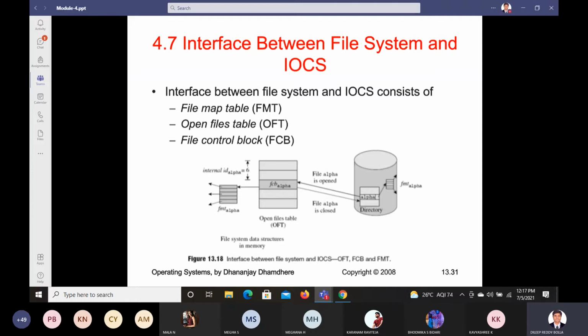Okay, in this diagram what it says is going to show the arrangement or setup when a file, this file is there here, alpha. So this alpha file, if you want to open it, what all things it has to do, it's going to show. Okay, and the file system here will copy FMT alpha. Where is FMT alpha here? This one, this FMT alpha is getting copied into the memory, and it is going to create this FCB alpha block. Whenever you are trying to create the FMT alpha file, parallelly in the backend it is going to create the FCB alpha block.